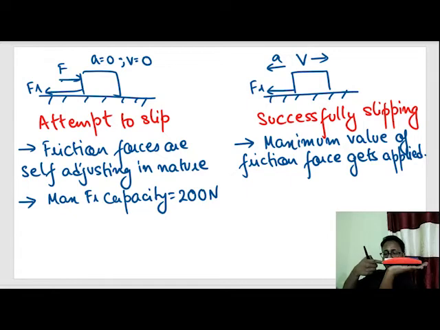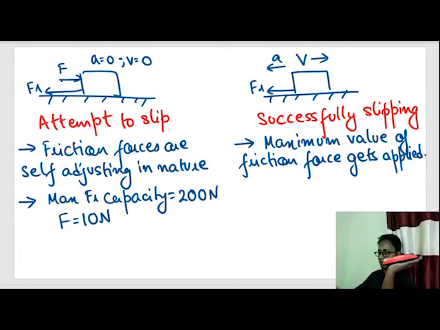And I applied 10 Newton. Will the friction force be 200 Newton towards the left? No. The friction force would be 10 Newton towards the left. If my applied force is 10 Newton, the frictional force would be 10 Newton towards the left.